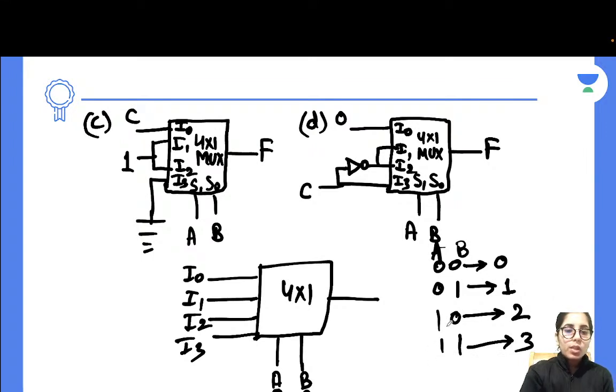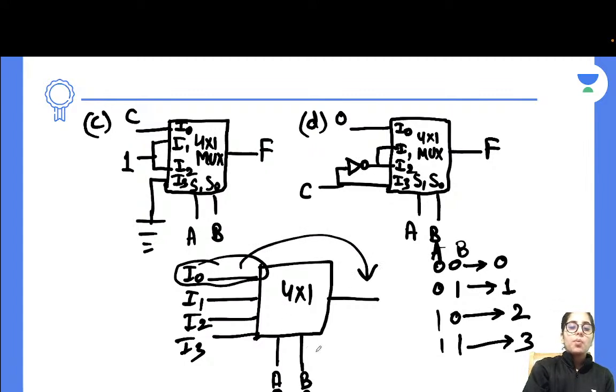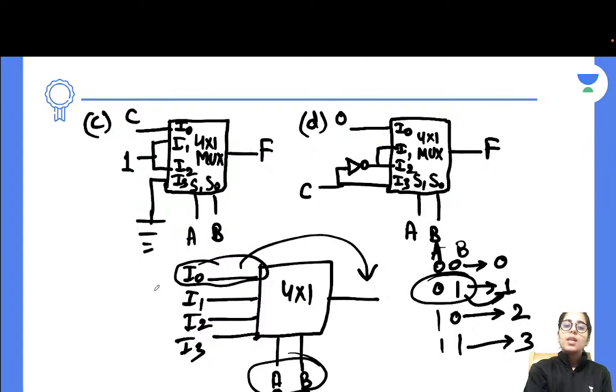So that means if you have 0, 0 at the A and B positions, the input at the first position, you can call it I0, I1, whatever, will come to the output. So your multiplexer will show the output as I0. At the same time, for the next one, 0, 1, I'll get the second position input at the output side. For 1, 0, we will get the third position input at the output side. For 1, 1, we will get the fourth position input at the output side, right? So that's how it works.